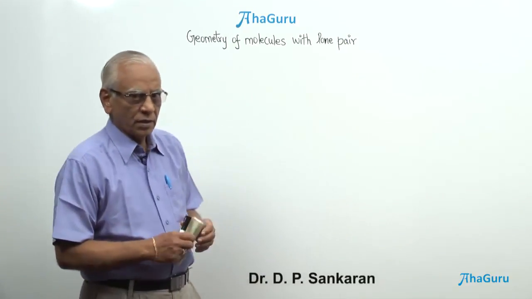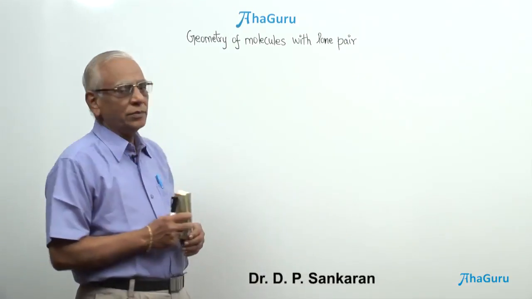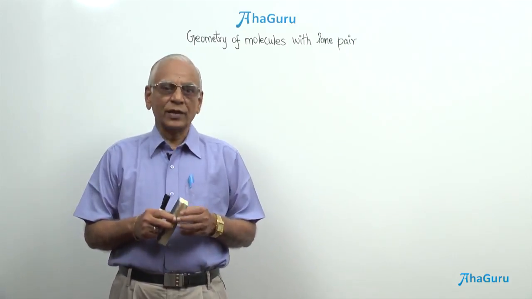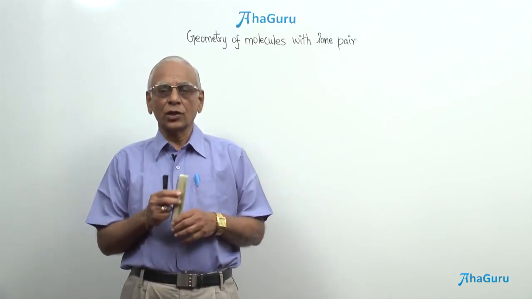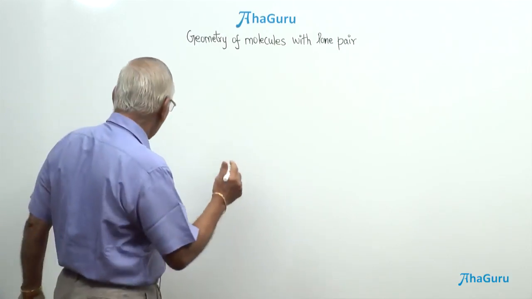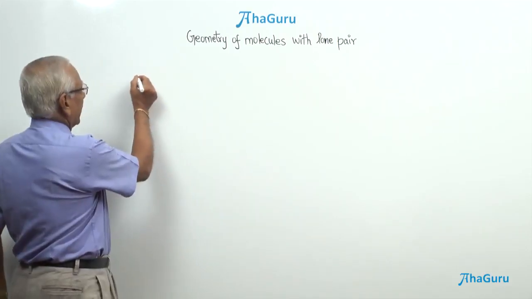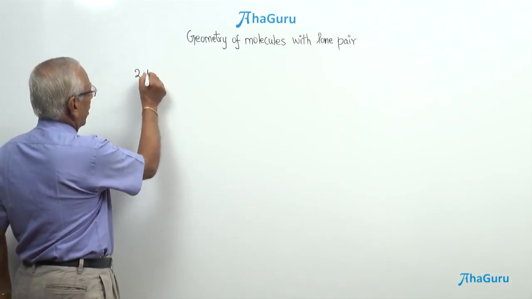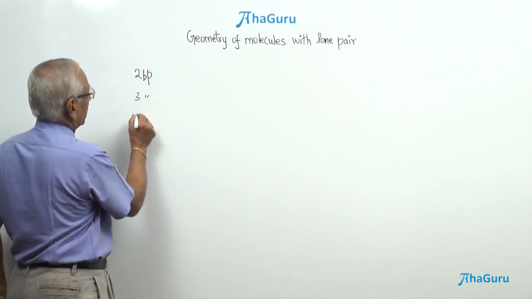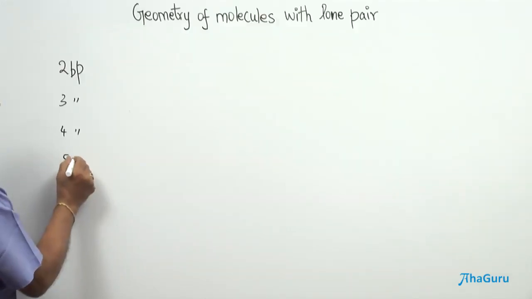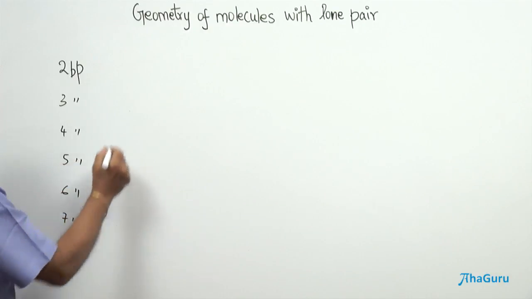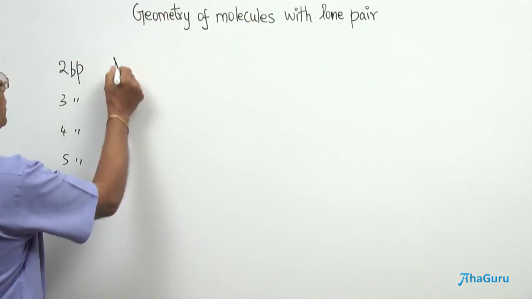Students, in the previous lesson we saw the geometry of molecules containing only bond pairs and no lone pairs. In that we saw molecules containing 2 bond pairs, 3 bond pairs, 4, 5, 6 and 7, and we said it is linear.